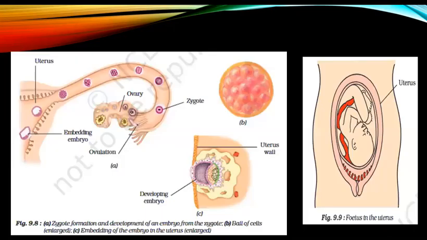To understand this process better, we have these two figures. Figure 9.8 is showing the development of embryo, how the embryo is implanted in the uterus wall.